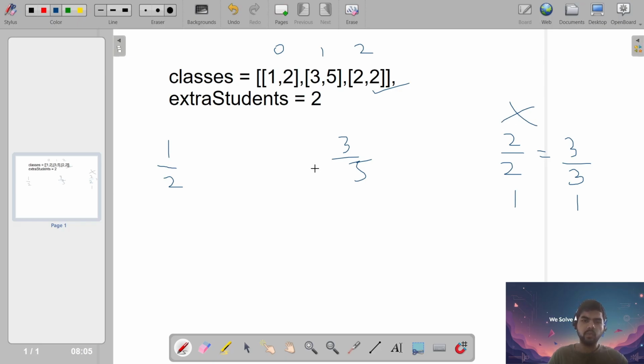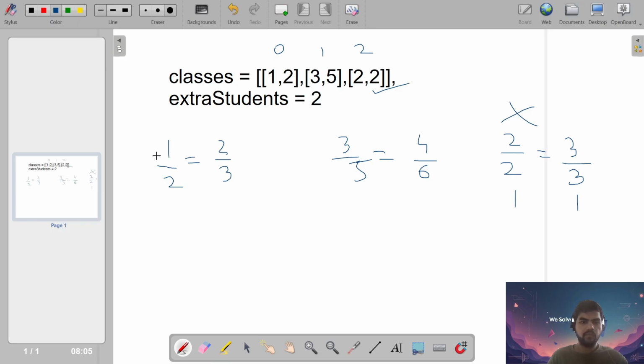Let's take these two classes. Here it is 1 by 2 and here it is 3 by 5. Let's try to add one student to it. So it will be 2 by 3. And if we add it here, it will be 4 by 6. The ratio will definitely change here. So let's see how much it is changing.